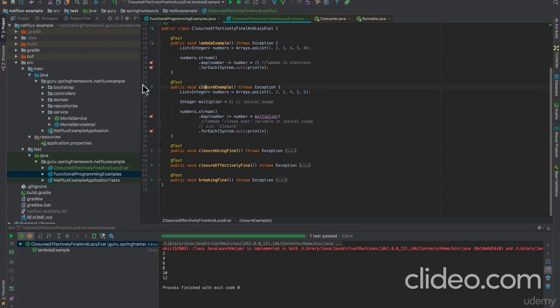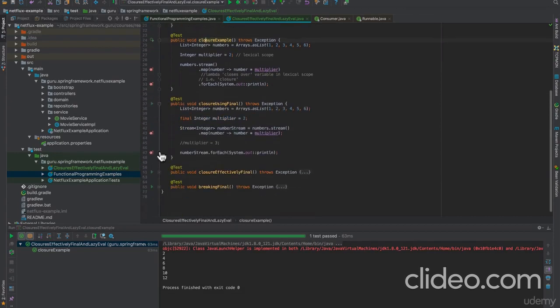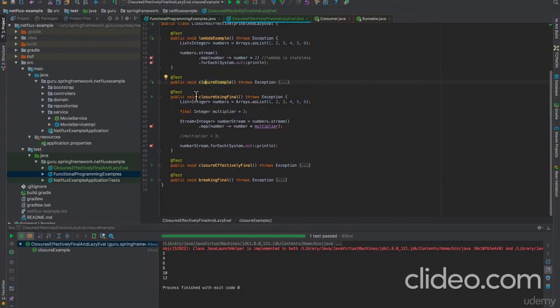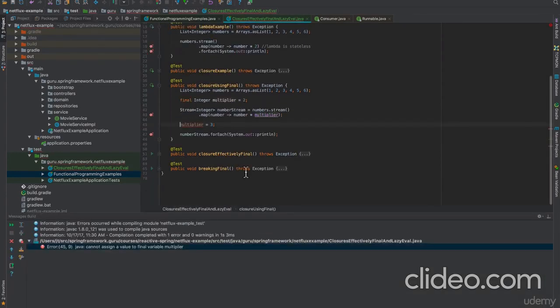Now if we run this, we can see that it does run happily. And what should be happening is if we do a final here, Java is kind of doing an implied final for us. So when we run this, we can run it like so, and we still get the same output. Now, if I try to change it here, we can see right away IntelliJ is complaining that we can't do it, but we'll run it so we can invoke the Java compiler, and we can see that we can't change this. So let me comment that back out, because otherwise my test won't compile anymore.